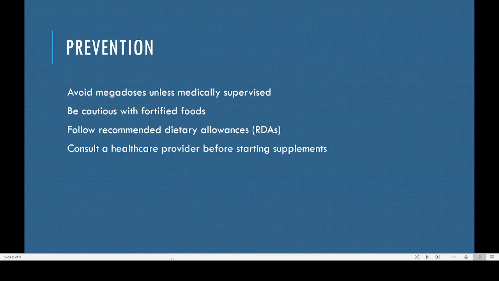So this is an idea about different types of vitamin toxicity. Remember that compared to the water soluble vitamins, fat soluble vitamins are always more risky.